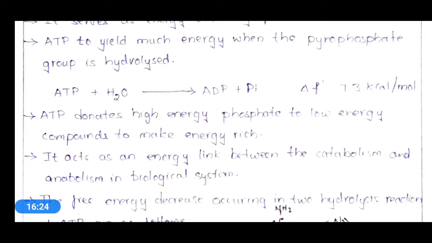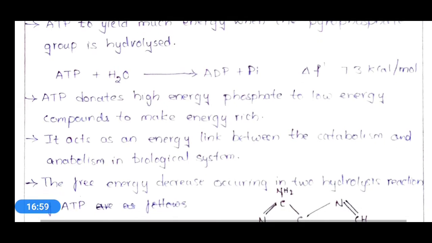This rich man donates money, that is phosphate, to the weaker sections, people who don't have sufficient amount to survive, and makes them richer, energy rich.